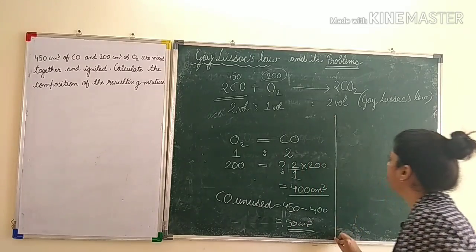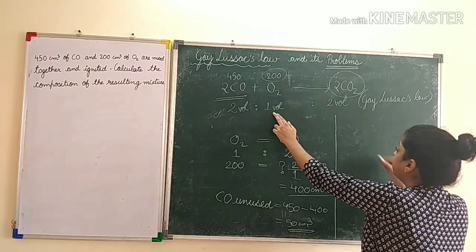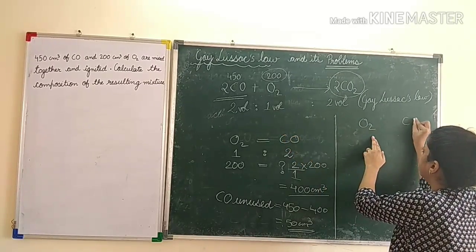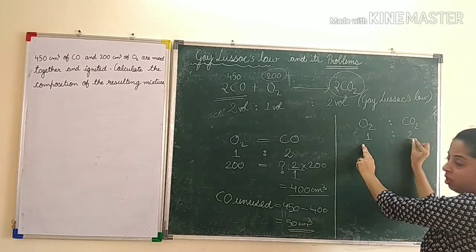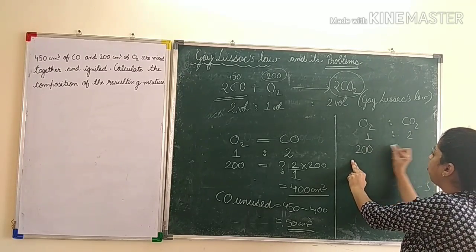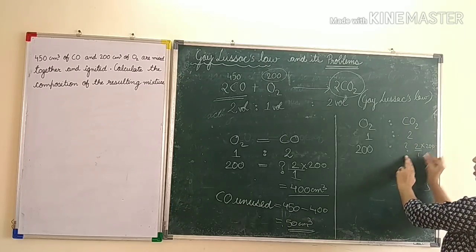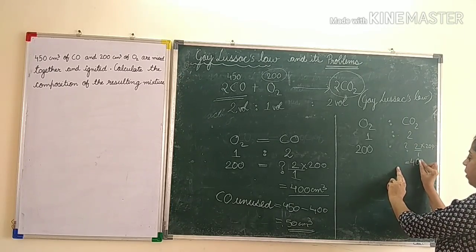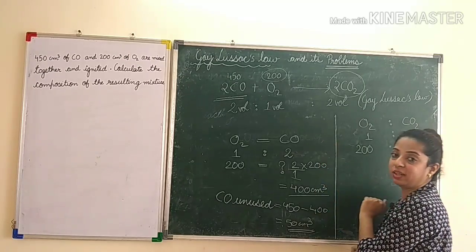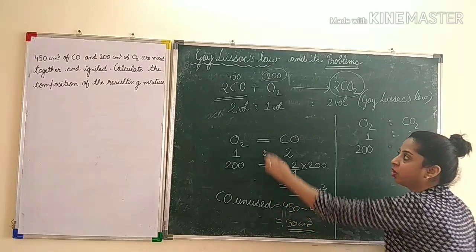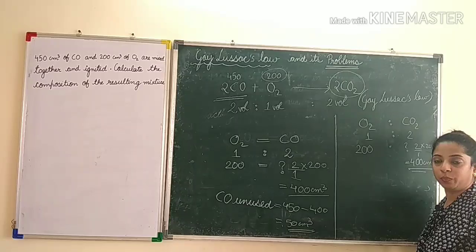Now we know that this will also be there in the resulting mixture. So again we will compare with this. So when I compare oxygen and CO2, what is the ratio? Again 1:2. So if this is 200, what it will be? It will be 2 upon 1 into 200 again. So it is simply 400 centimeter cube. So what does your resulting mixture contain? Your resulting mixture contain 50 centimeter cube of unused CO and 400 centimeter cube of CO2.